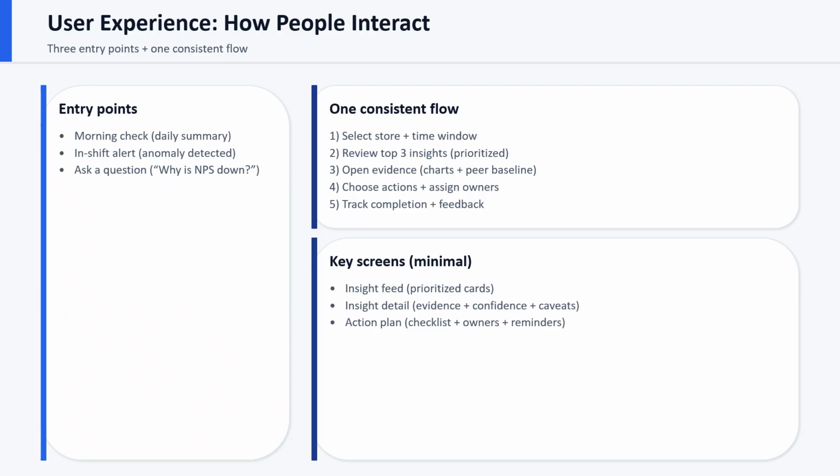But regardless of entry, the flow is consistent. Select store and time window, review the top 3 prioritized insights, open evidence like charts and peer baseline, choose actions and assign owners, and then track completion and feedback. The minimal screen set is an insight feed, insight details with evidence and confidence, and an action plan checklist.